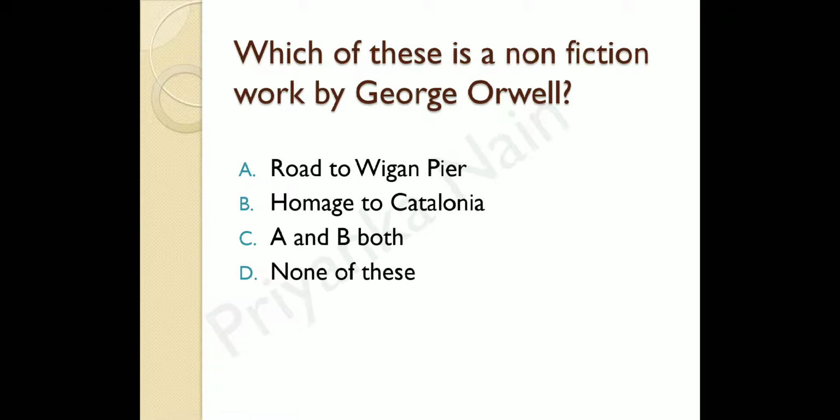The next question is, which of these is a non-fiction work by George Orwell? Here are some names of works, and you have to identify which of these is a non-fiction work by George Orwell. The options are The Road to Wigan Pier, Homage to Catalonia, A and B both, and none of these. The correct answer is A and B both. The Road to Wigan Pier and Homage to Catalonia are both non-fiction works by George Orwell. So C is the correct answer.